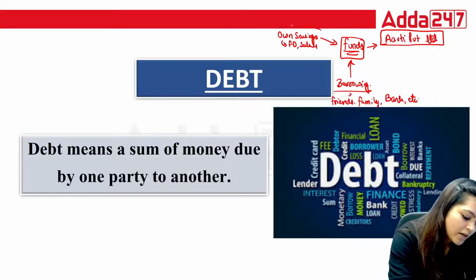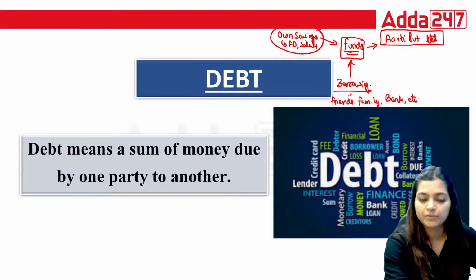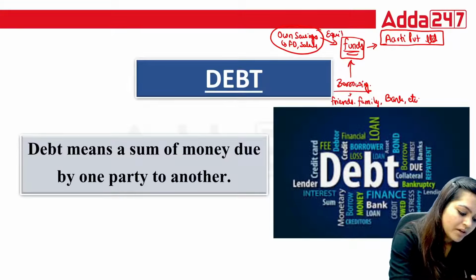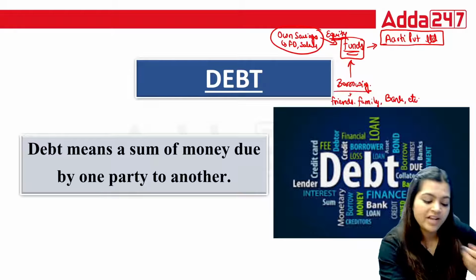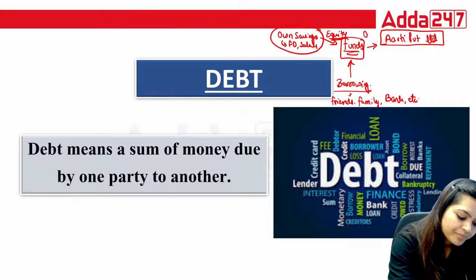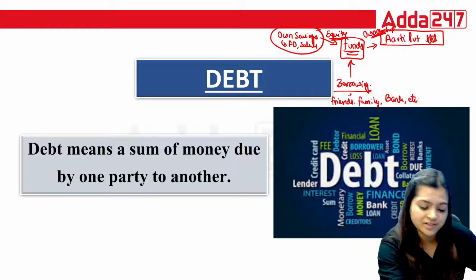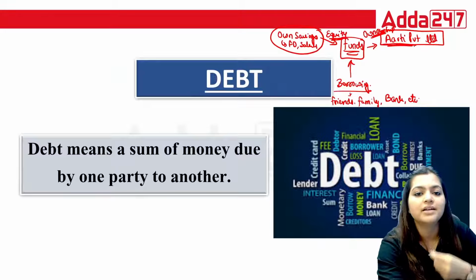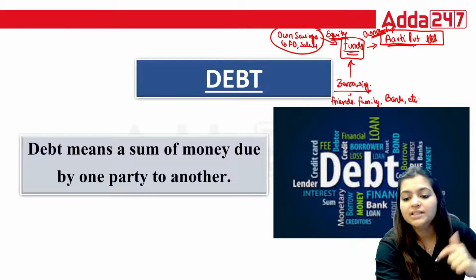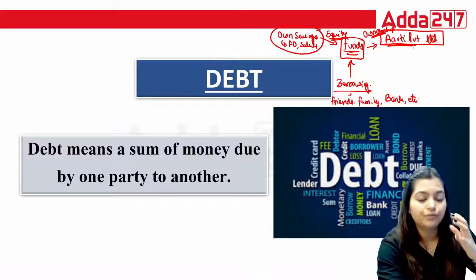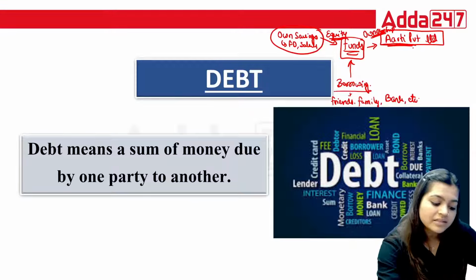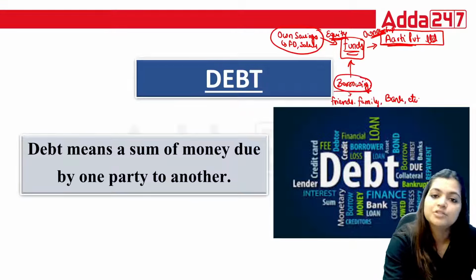When I'm investing my own amount, that is your equity, because as an owner, I'm having the ownership. Whatever amount I'm bringing, that is equity. But when I'm arranging the funds from family, friends, bank loan, that is borrowing.